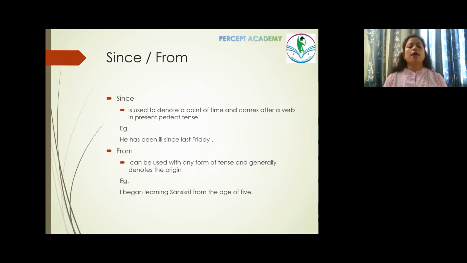But if I say I have been learning Sanskrit since the age of 5, that means I'm still continuing the thing. When we use since, we are referring to something that had been started in the past and is still continuing. Whereas from the age of 5 refers to that the job or the learning began at the age of 5. However, it might have finished by now. That's a possibility.